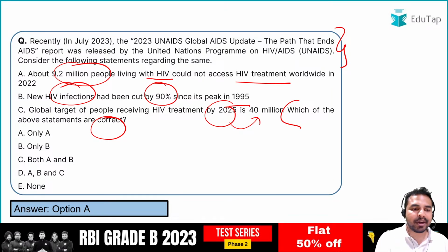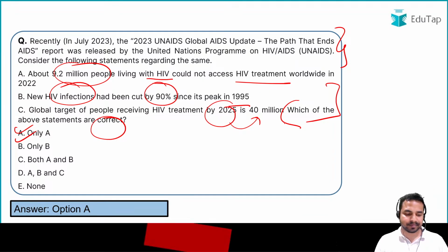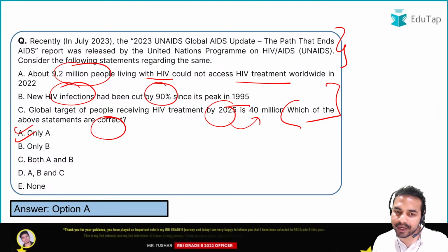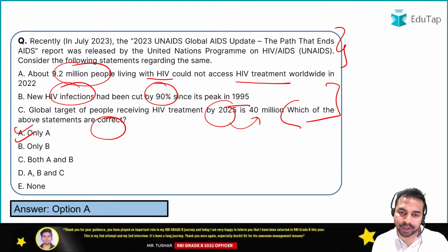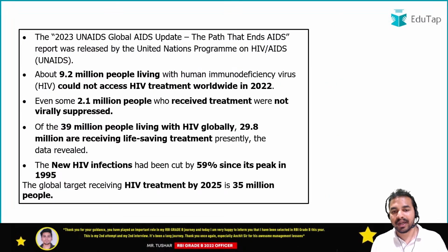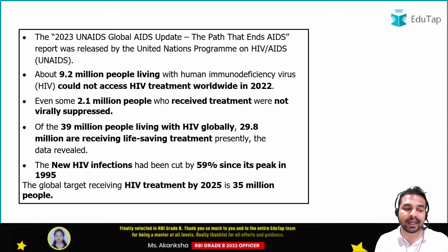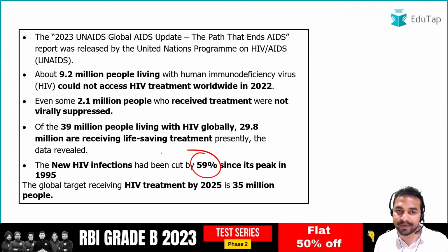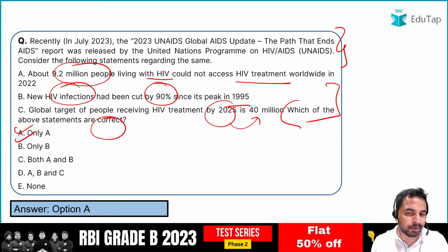Here only statement A is correct. So what is the incorrect part in statements B and C? Which statement is correct here? You can see statement A is correct. Why are statements B and C incorrect? Statement B says new HIV infections had been cut by 90%. But this is not the case here because it has been cut by 59% since its peak in 1995. So that is why that particular statement was incorrect.